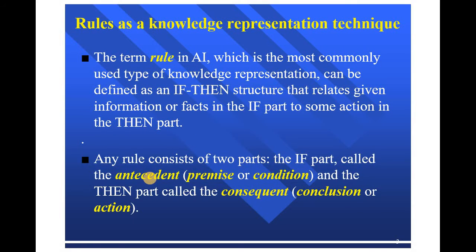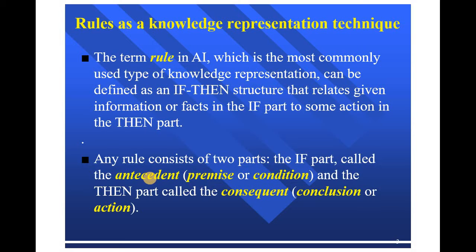The term rule, which is the most commonly used type of knowledge representation in AI, can be defined as an if-then structure that relates given information or facts in the if part to some action in the then part. A rule provides some description of how to solve a problem. Rules are relatively easy to create and understand.